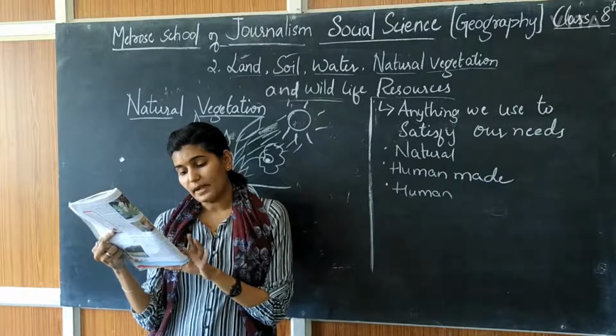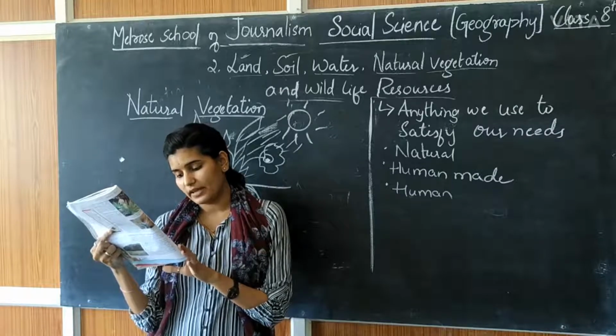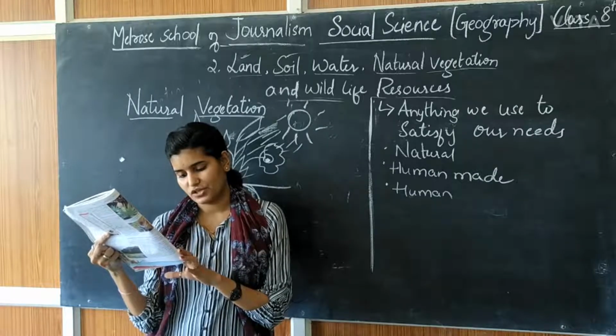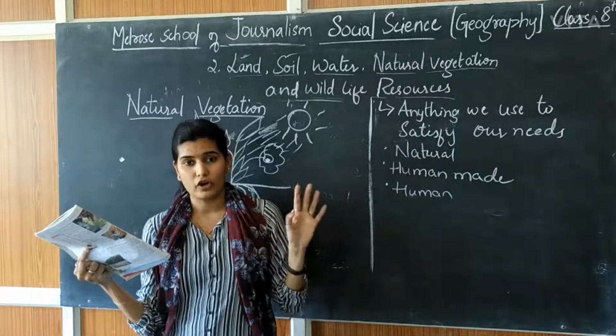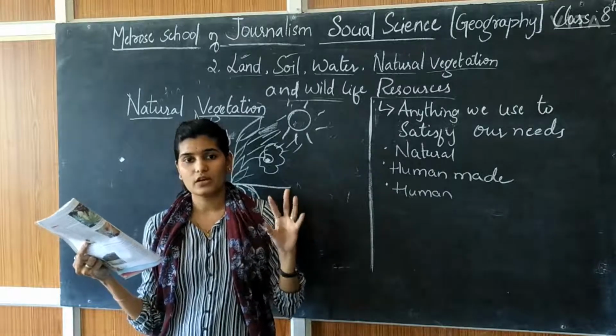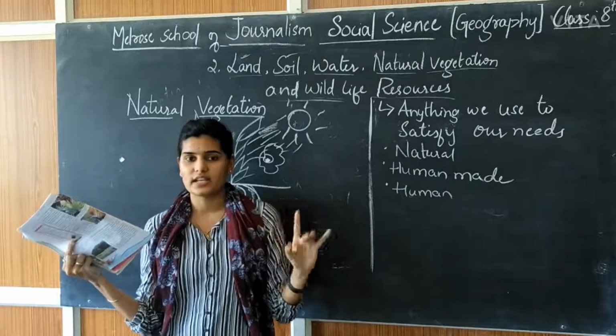Many species have become vulnerable or endangered and some are on the verge of extinction. That means they are in danger of disappearing forever from our world. For example, dinosaurs. Now we cannot see even a single dinosaur.